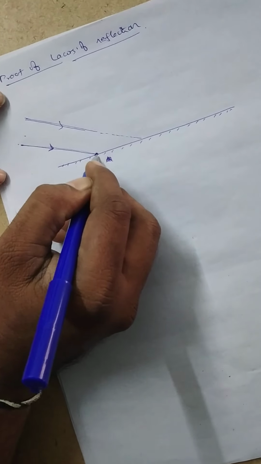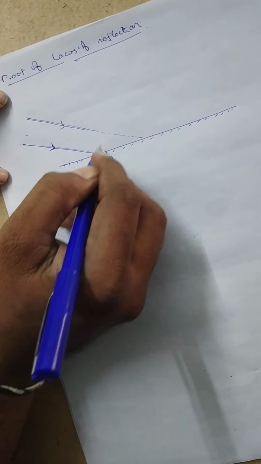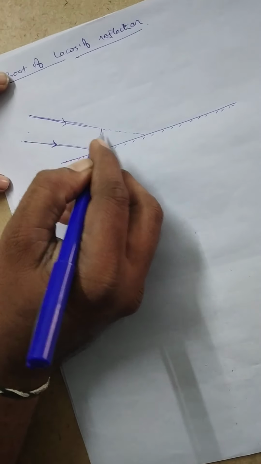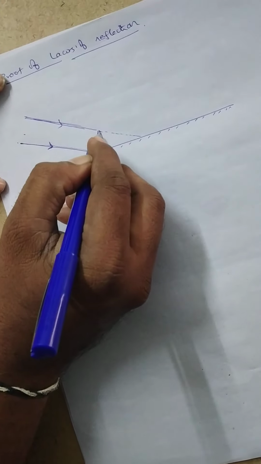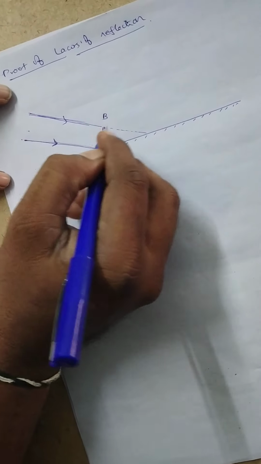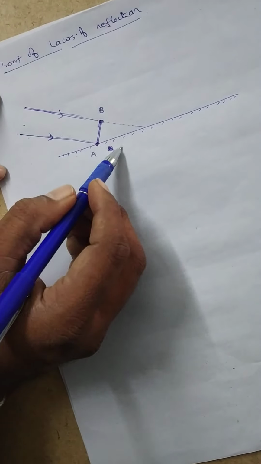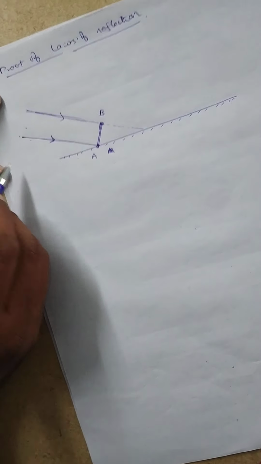Again, draw a perpendicular line, meaning from the point A on this line draw a perpendicular line. This is the plane wavefront which is incident. It is the wavefront of the light incident on the given surface. Plane wavefront.